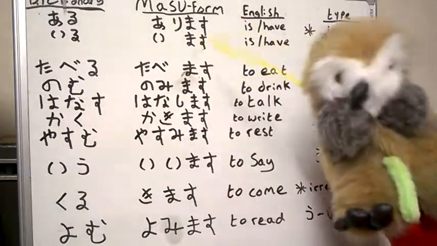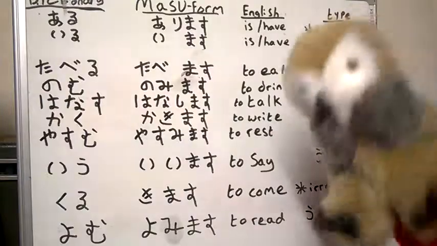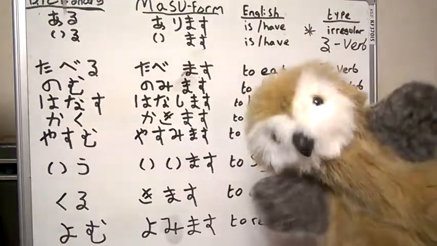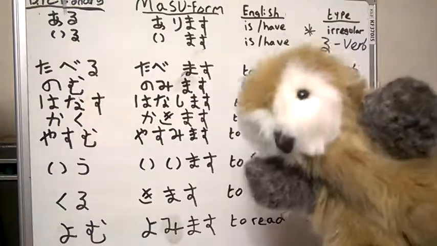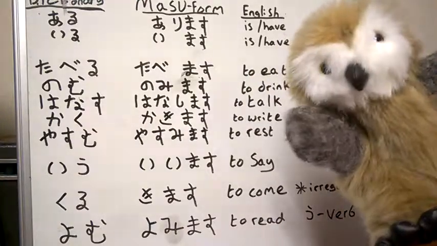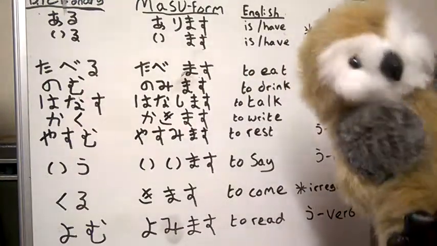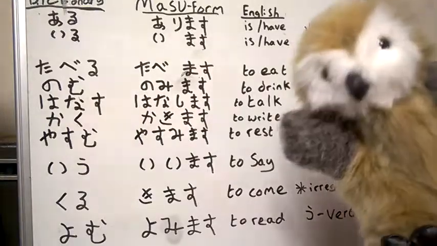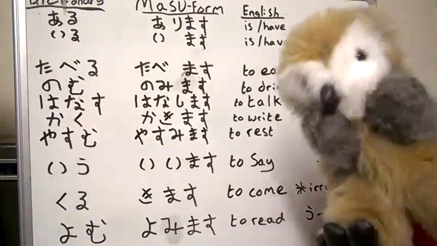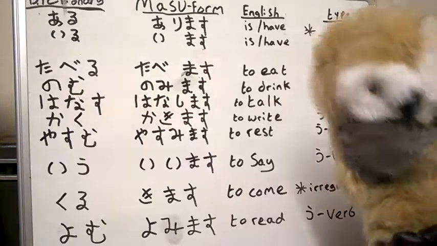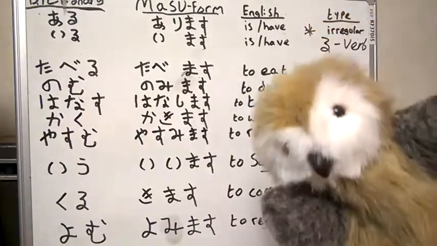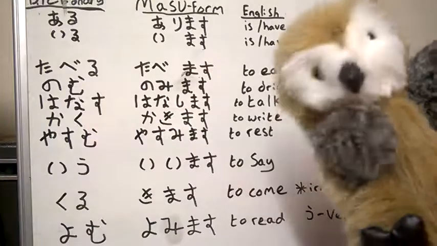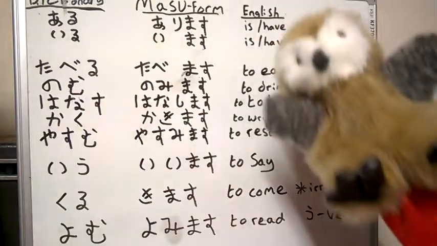Imasu is for living things, not inanimate objects. So if you said neko ga arimasu, that would be very, very wrong, because neko means cat. You're technically saying you have a cat that is not alive. So people would think, oh my god, your cat died, what happened, are you okay? So you have to say neko ga imasu, it's not inanimate.